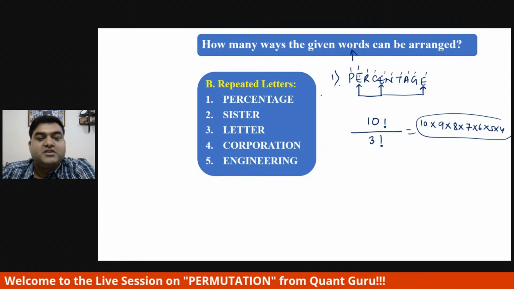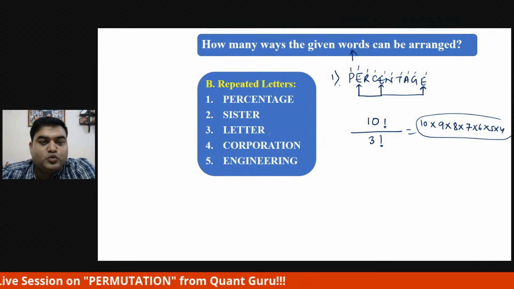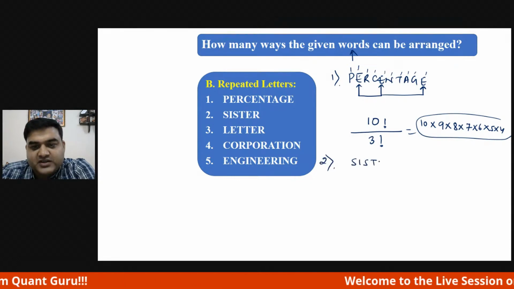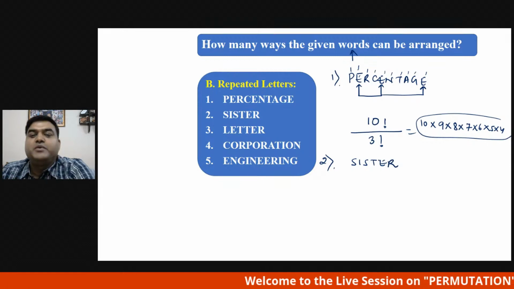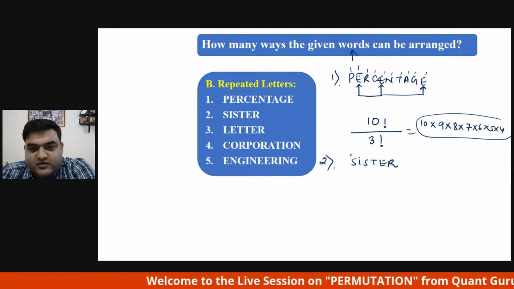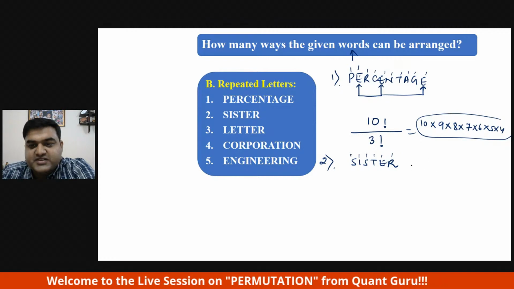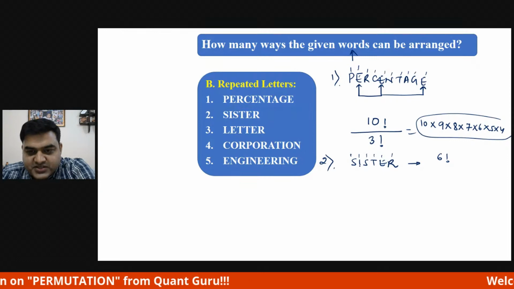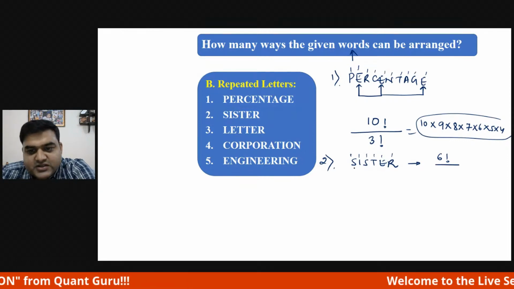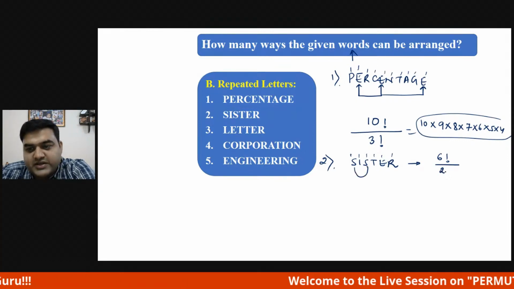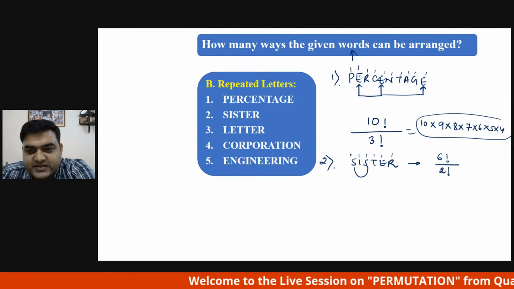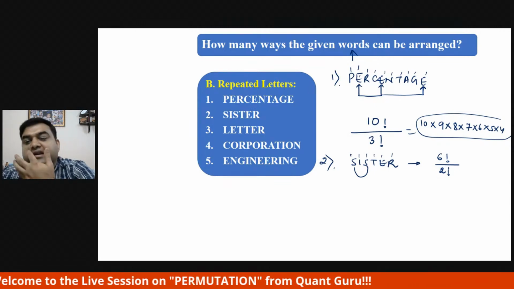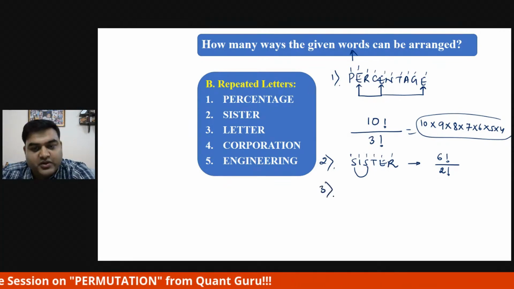Come to number 2, sister. The word sister, how many ways can we write? 1, 2, 3, 4, 5, 6, so first 6 factorial. Repetition is there. S is getting repeated 2 times, so 2 factorial. I is not repeated, T is not repeated, R is not repeated. So 6 factorial divided by 2 factorial is the answer. Hope you are getting it.